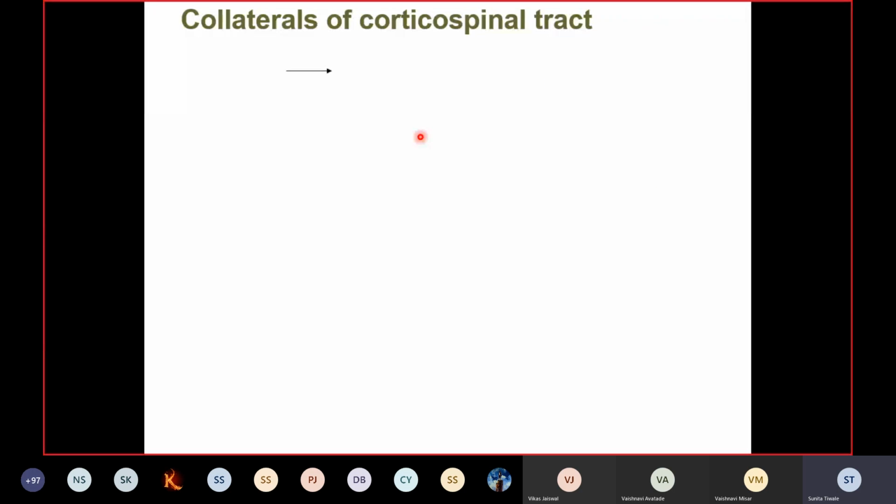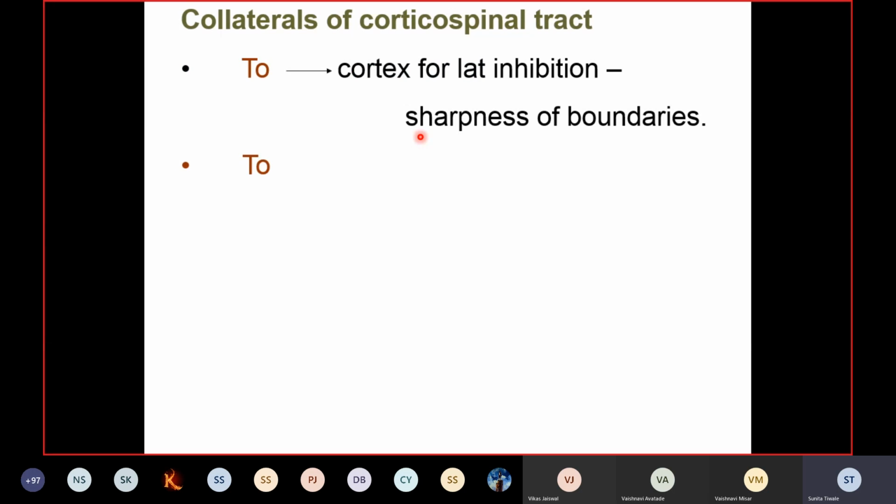Okay. So next time we'll be studying the remaining part, that is the functions of the corticospinal tract and what collaterals come from the corticospinal tract. We'll also study in detail the functions and applied aspects of the descending tracts, mainly the pyramidal tract. So today we'll be stopping here, and next time we'll be continuing with the